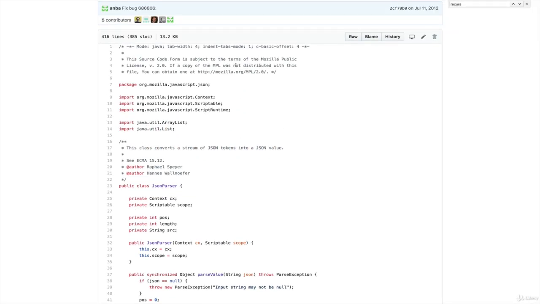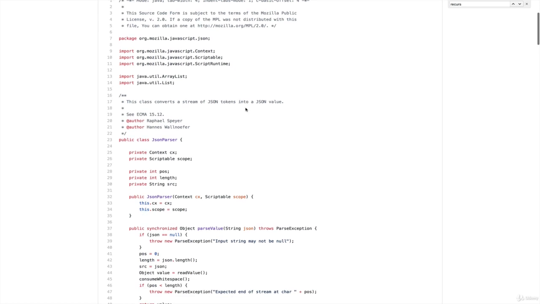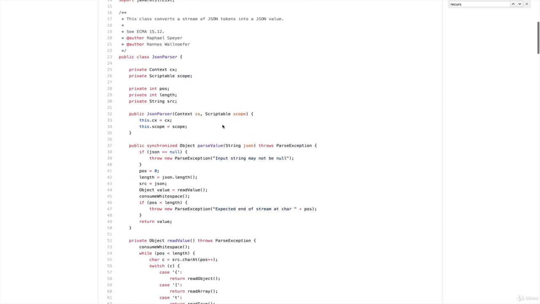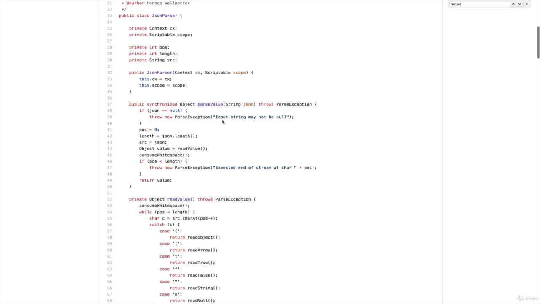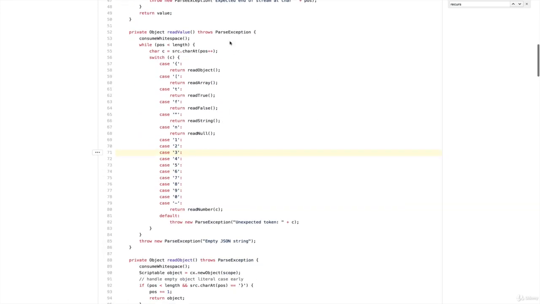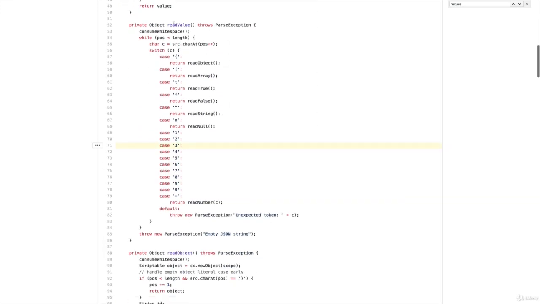And actually, I have the source code open for Rhino, and this is the engine that Mozilla uses, and it's written in Java, so don't worry about the syntax. But if we look, it's not as simple as json.parse calling json.parse immediately. Instead, there's a function called readValue, this method here, and readValue calls things like readObject. So let's just focus on those two.